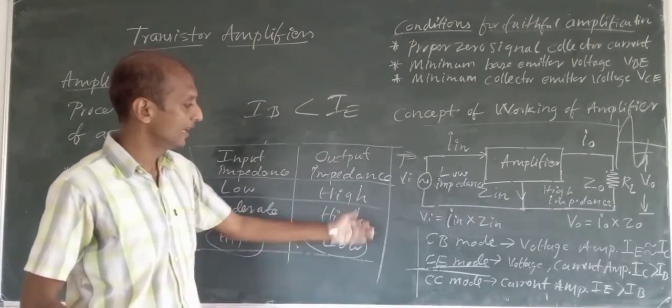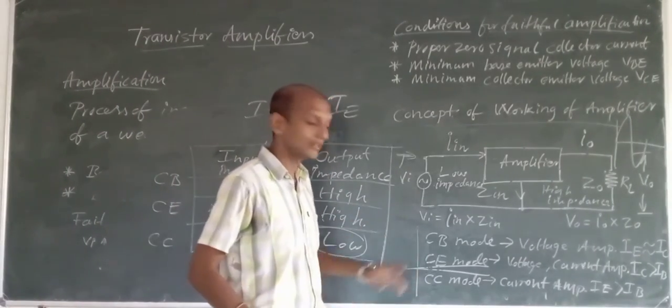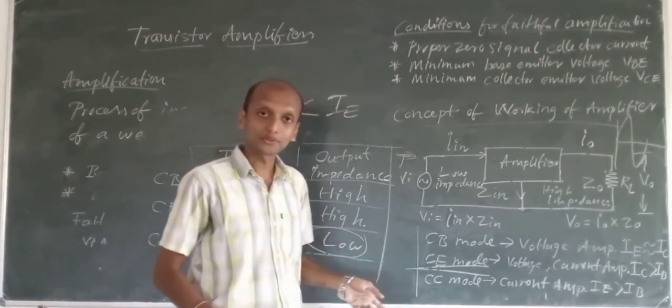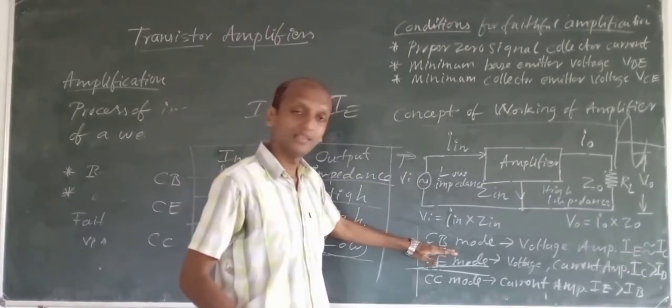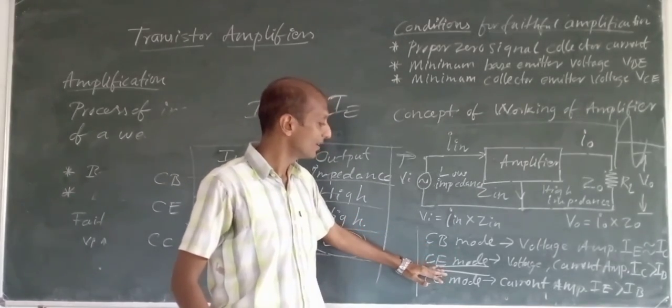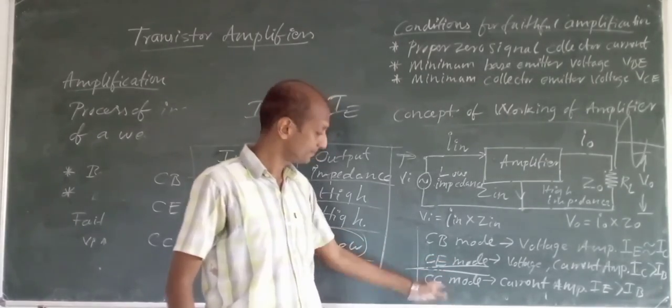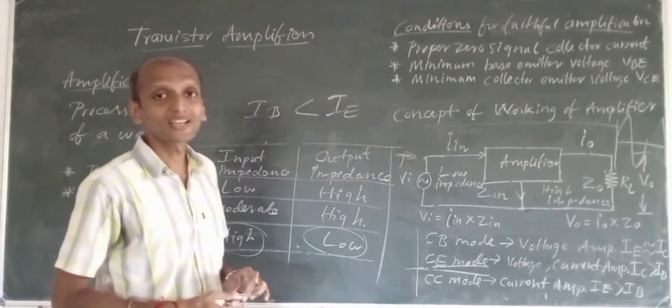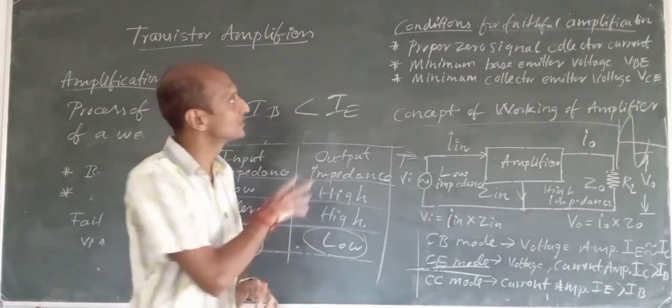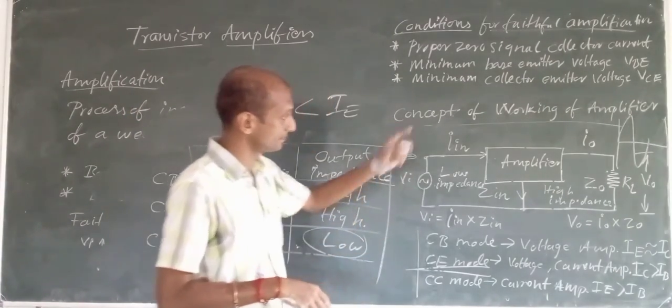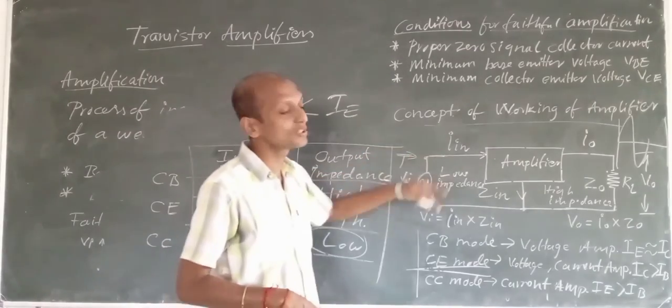This is all about your amplifiers and the three configurations, and what they will be used for. Common base is a voltage amplifier, common emitter is a voltage, current and power amplifier, and common collector mode is a current amplifier. So this is all about the concept of working of an amplifier.